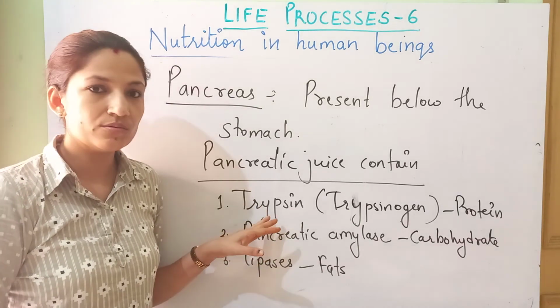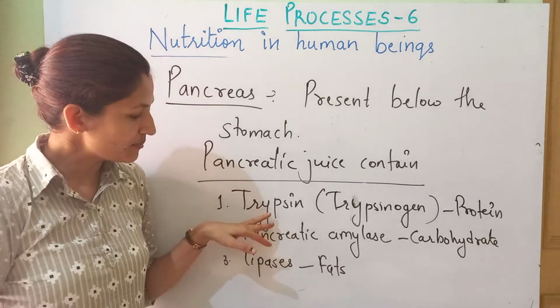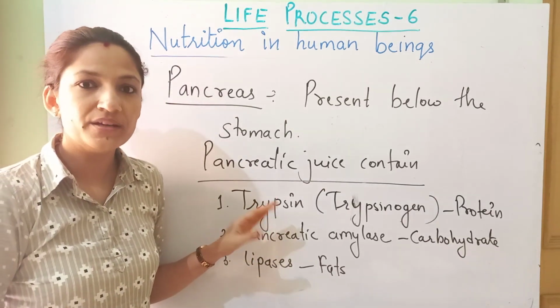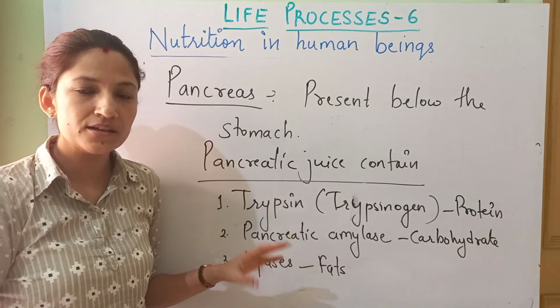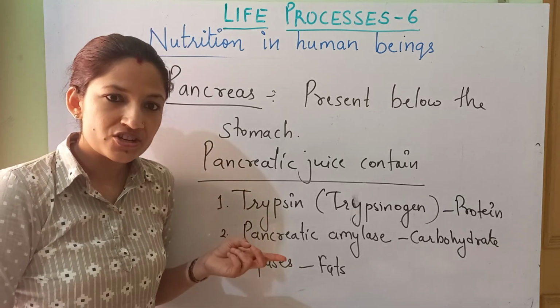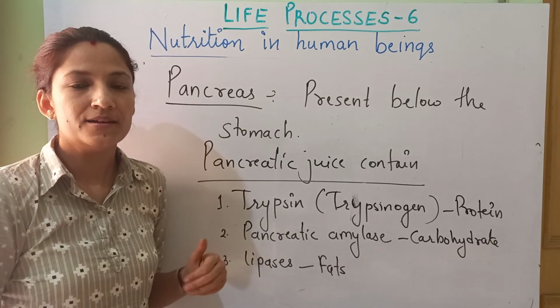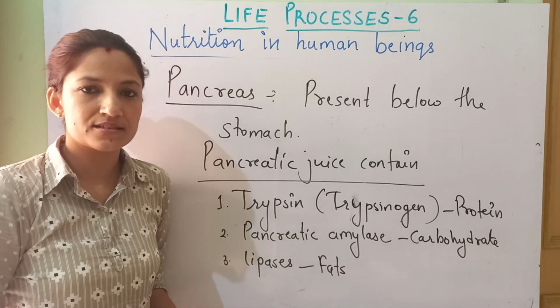Then it is going to convert them into the amino acids. Okay, it means this trypsin will help in complete digestion of the proteins. Both trypsin and pepsin are protein digesting enzymes. Only the secretion site is different and the pH which is required for the action, that is different.